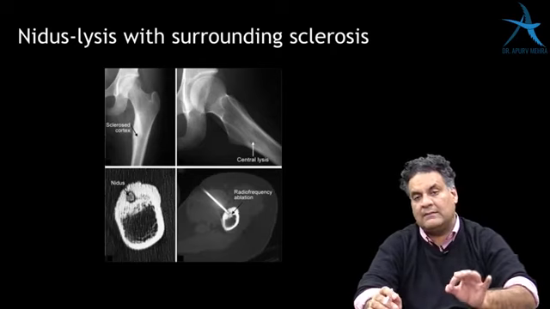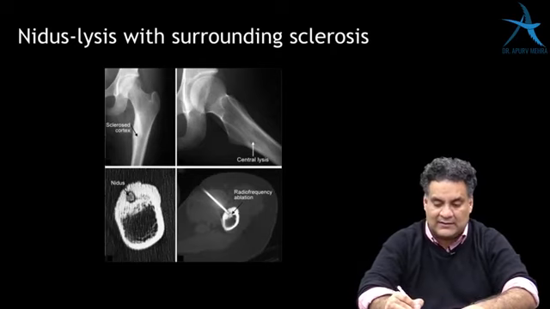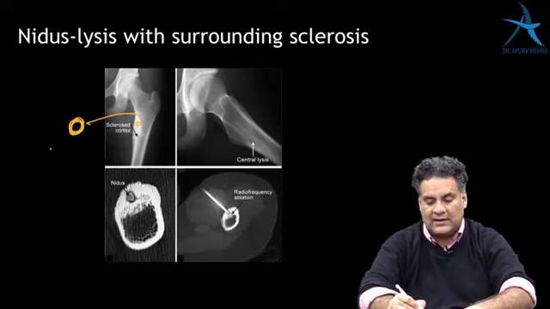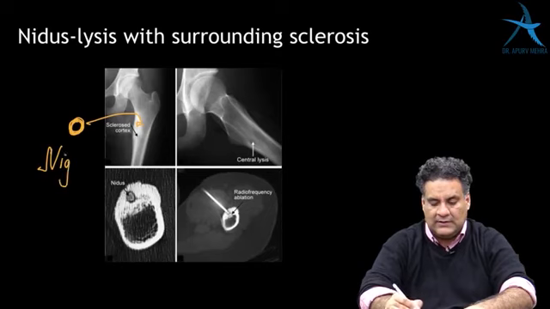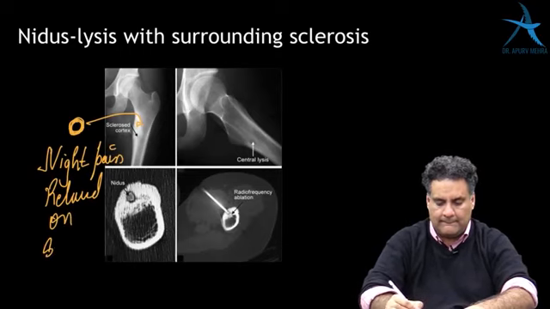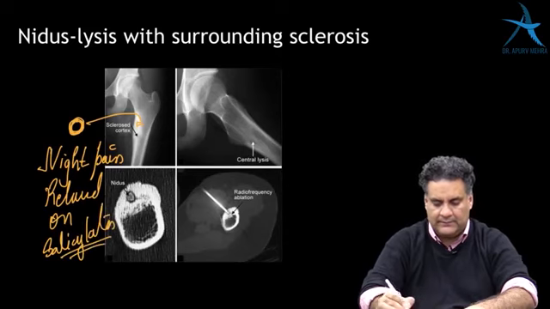And then remember, a tumor which has a lytic center with surrounding sclerosis in the cortex, which has night pain relieved on taking salicylates, also called aspirin.